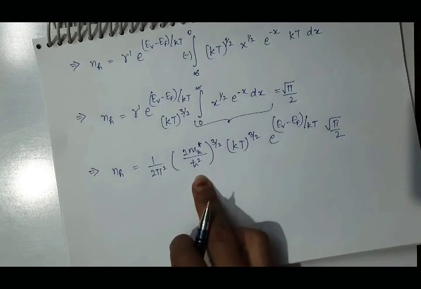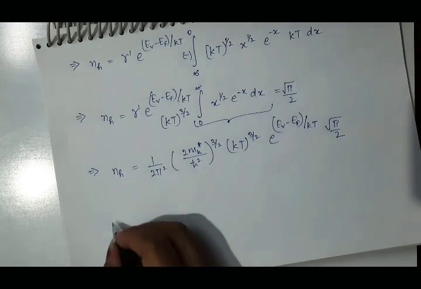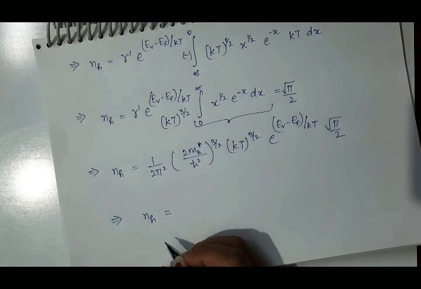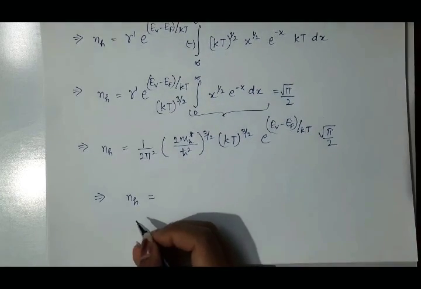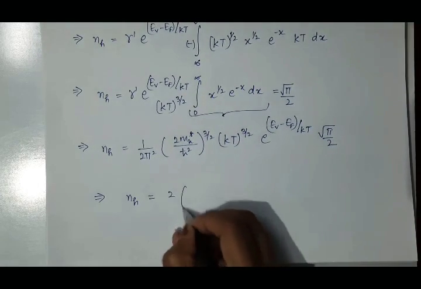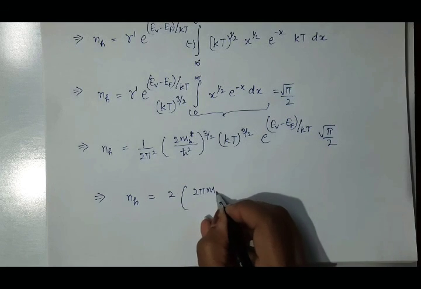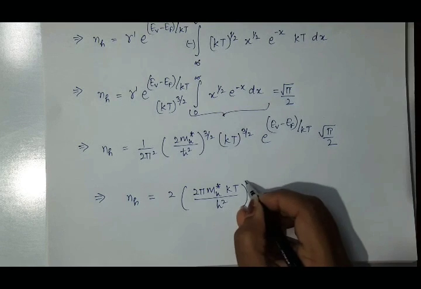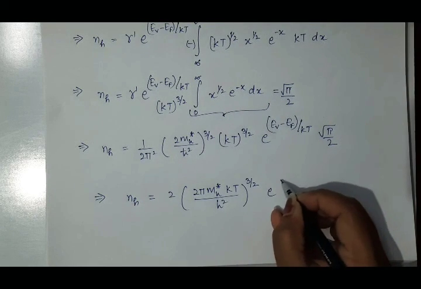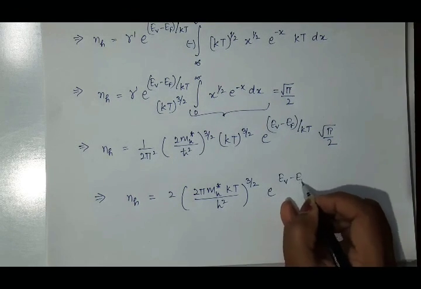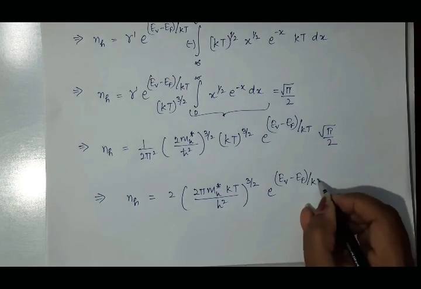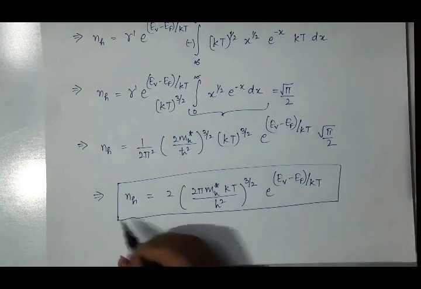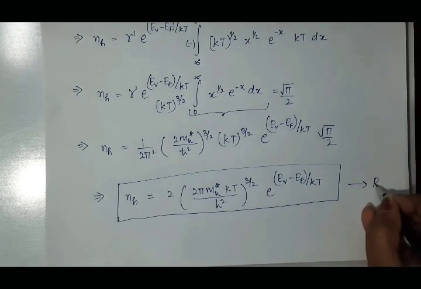Again, by putting the value of h cut equal to h by 2 pi, we will get the expression for the number density of holes in the valence band in case of intrinsic semiconductor, and it is equal to 2 into 2 pi mh kt by h square raised to power 3 by 2, e raised to power ev minus ef by kt. This is the required expression of number density or concentration of holes present in the valence band of intrinsic semiconductor, and suppose this as equation B.